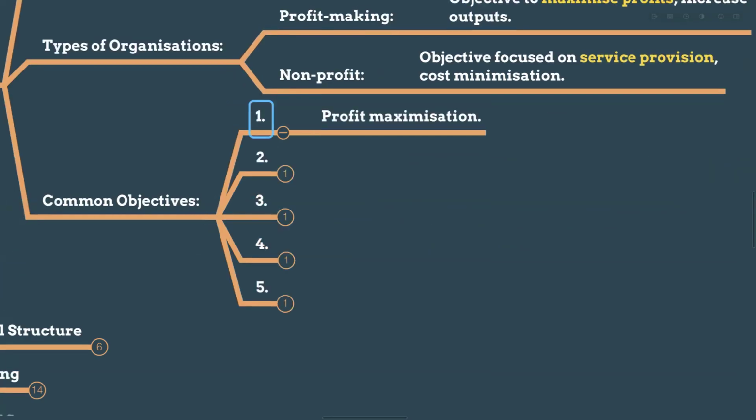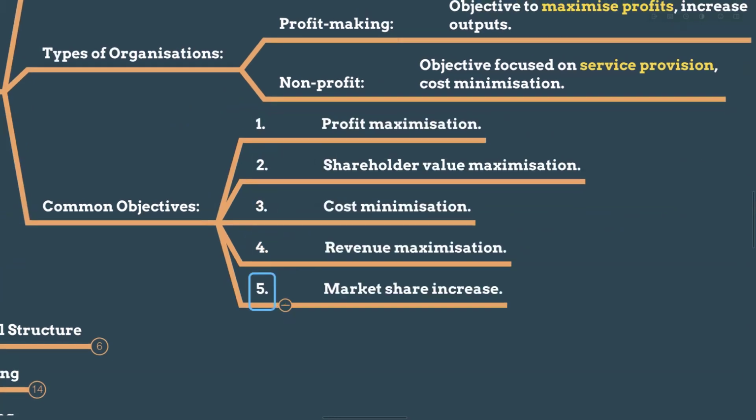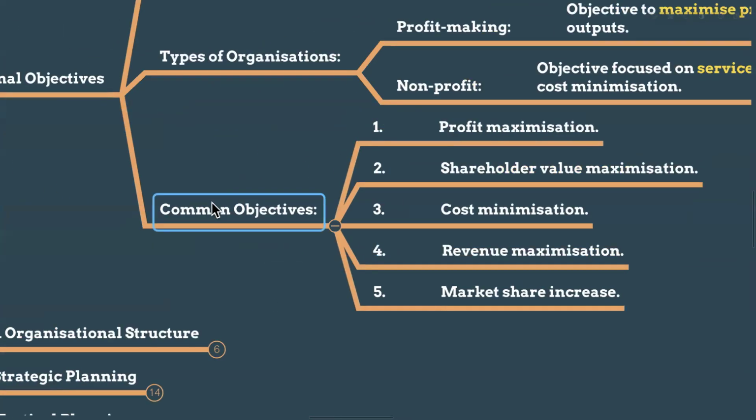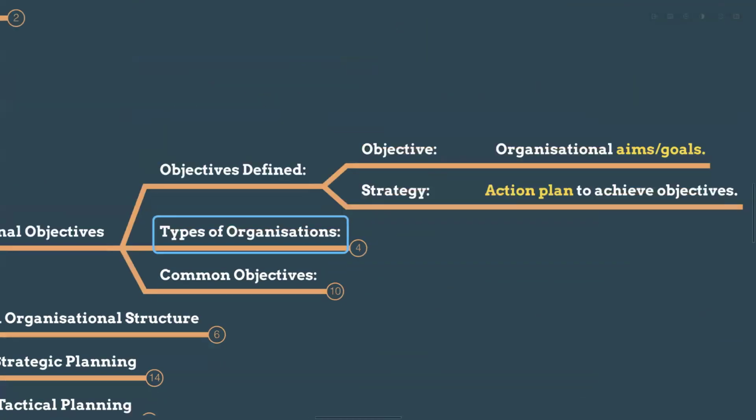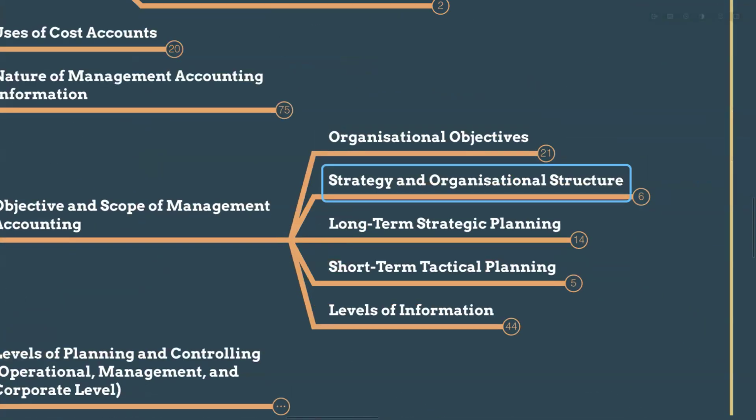The common objectives are profit maximization, shareholders' value maximization, cost minimization, revenue maximization, and market share increase. These are very basic. Profit maximization means maximizing the profit. Shareholders' value maximization means maximizing the net worth of the shareholders. Cost minimization means we have to reduce the cost. These are some common objectives that you should have a sound knowledge of.